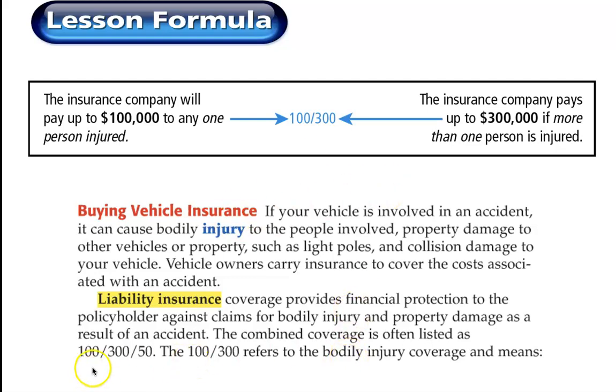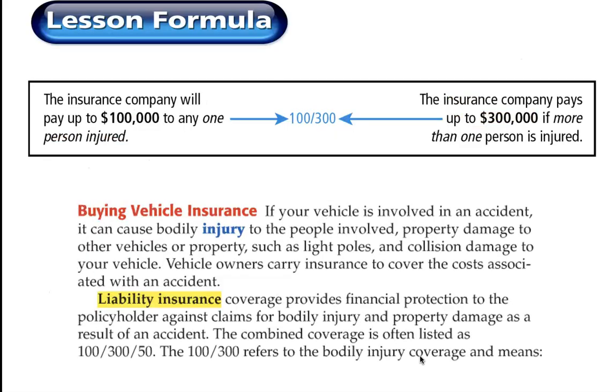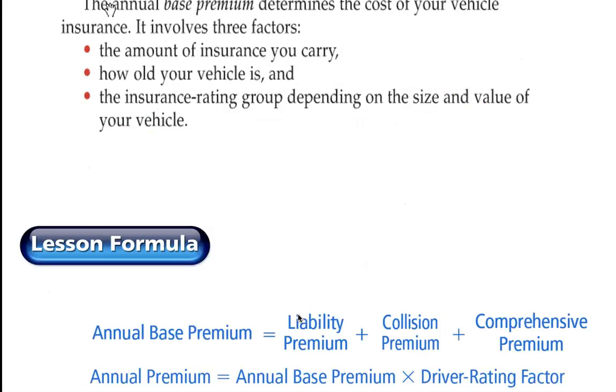So here another one is 100, 30, 50. 130 refers to the bodily injury coverage and means exactly what's on the chart. So if you want to pause and read this, but it does talk more about deductible down here. You must pay the first $500 and then they pay the rest.